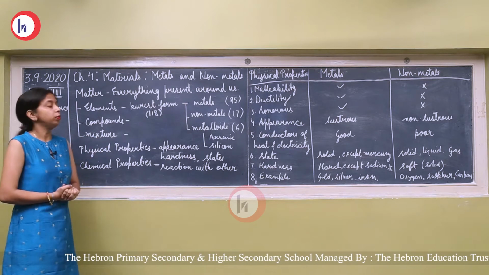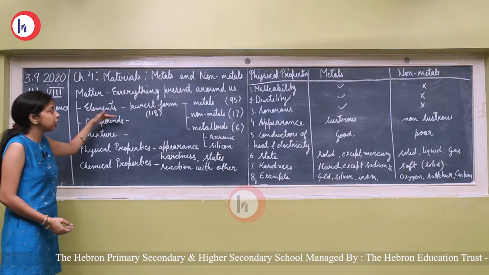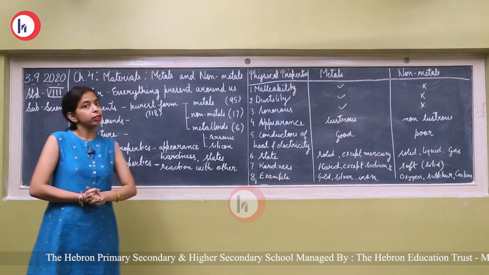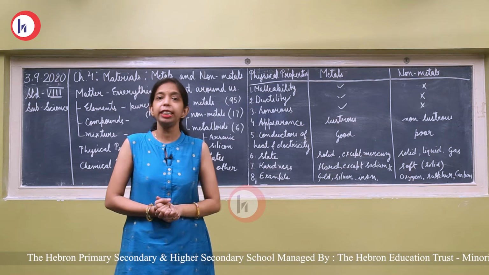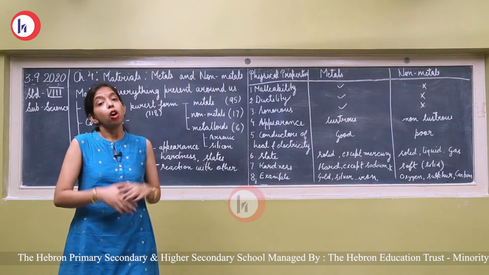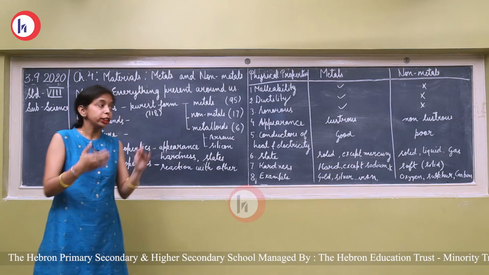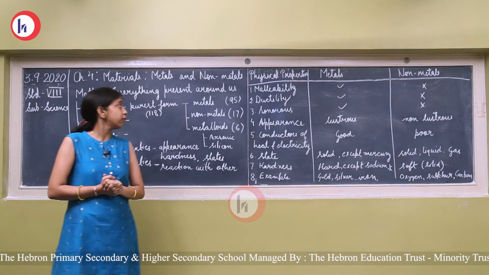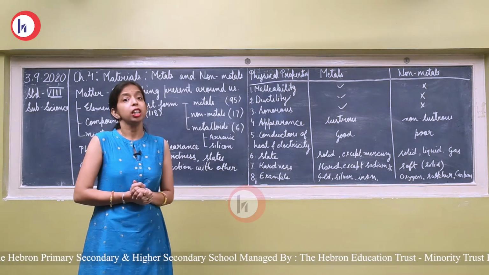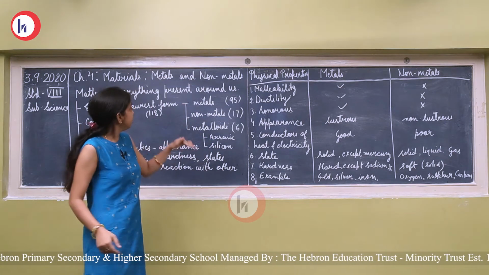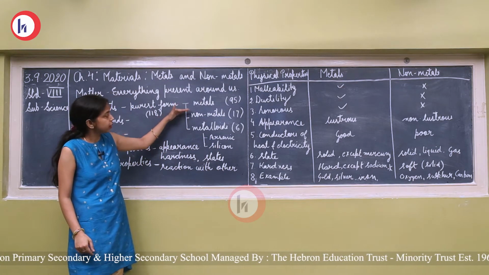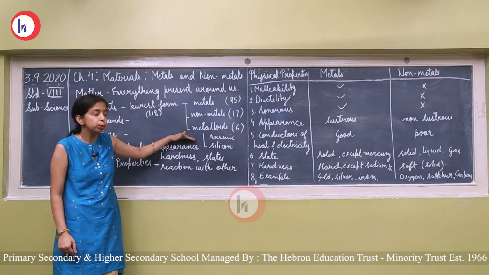But in this chapter, we have to discuss the element, the purest form. There are a total of 118 types of elements on our earth. These elements are further divided into 3 categories according to the periodic table: metals, non-metals and metalloids.